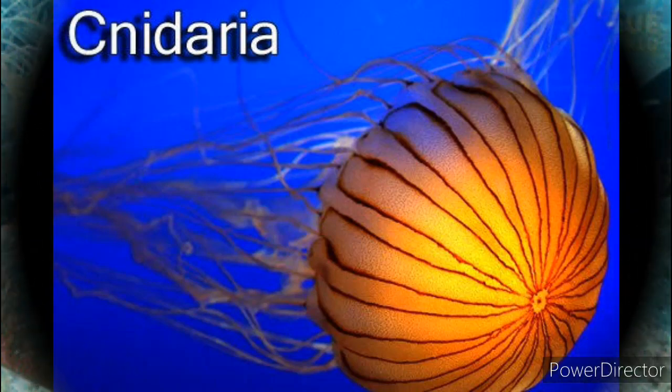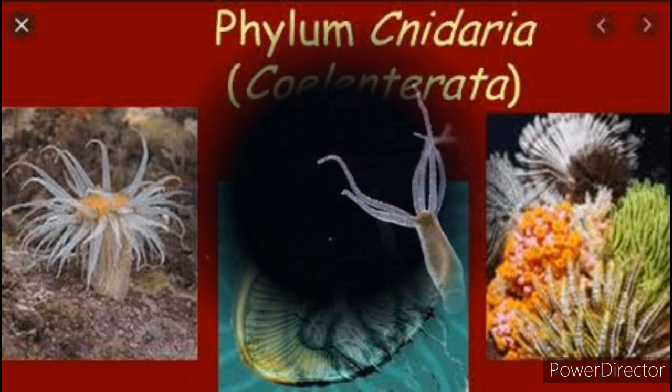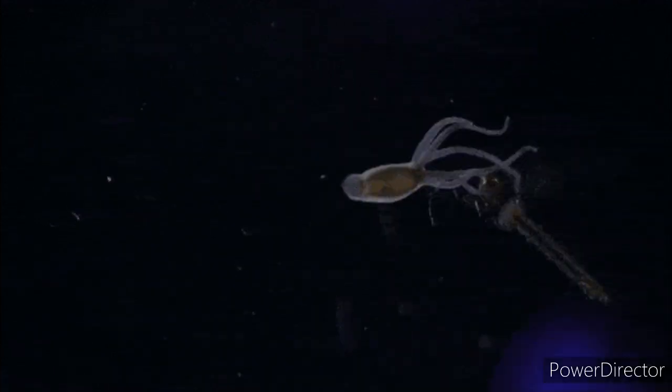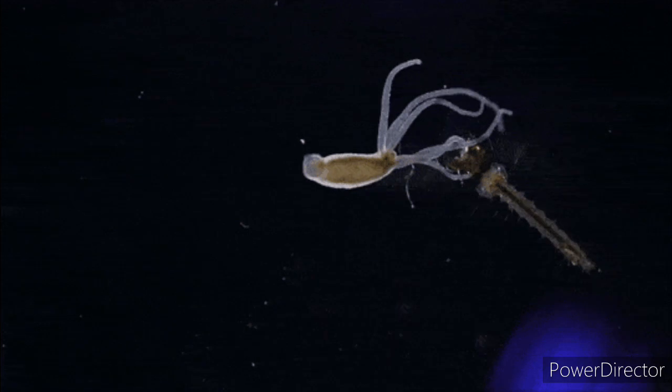Second type of invertebrate is Cnidaria or Coelenterata. They are commonly called the hollow sac-like animals, mainly because they have a sac-like body with only one opening, that is, the mouth.